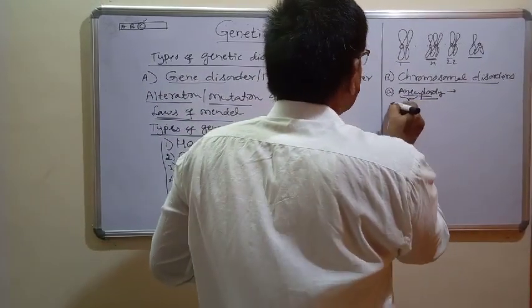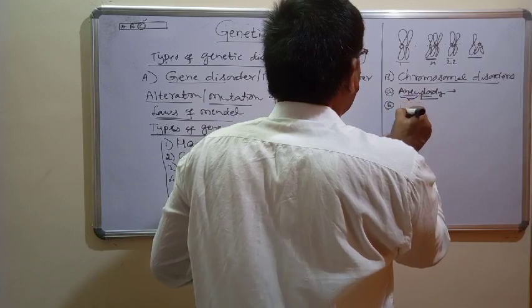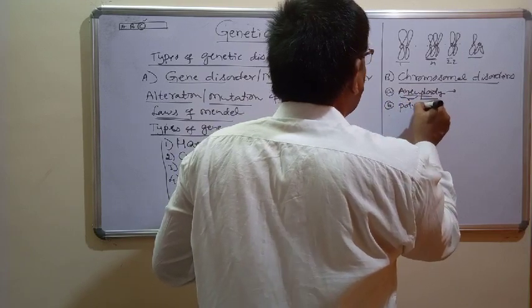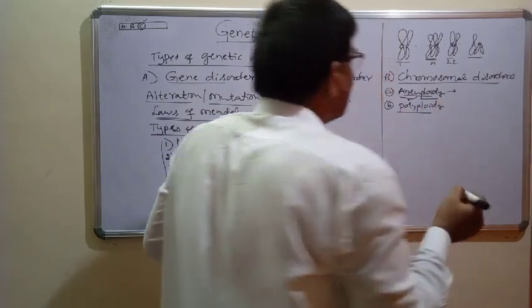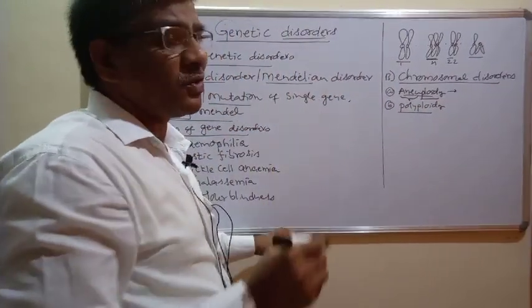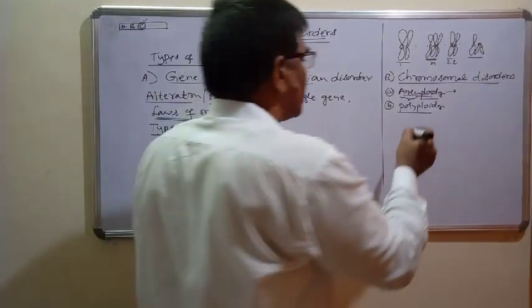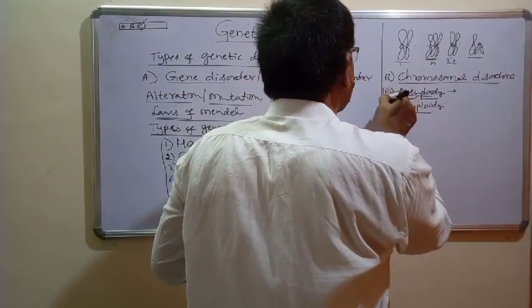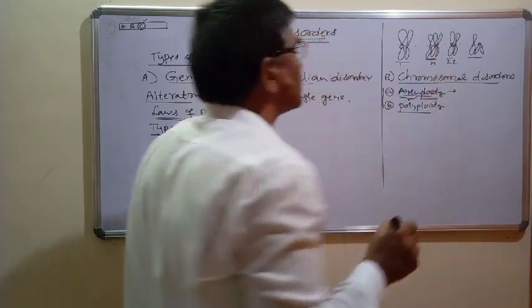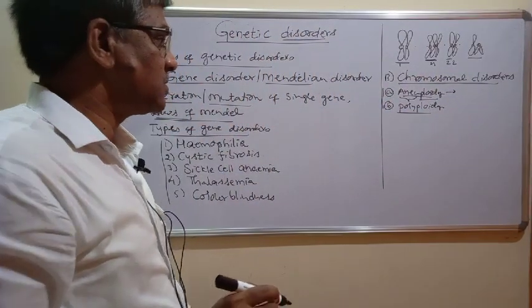Another one is polyploidy. In case of polyploidy, addition or deletion of whole sets of chromosomes takes place. These are the terms we use to explain chromosomal disorders.